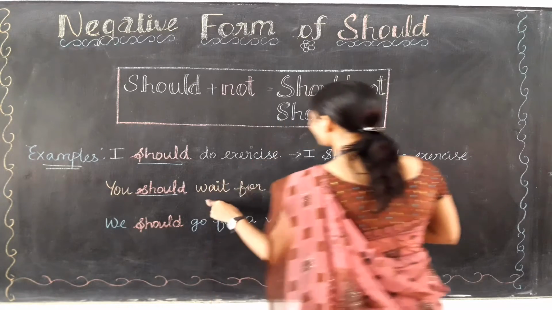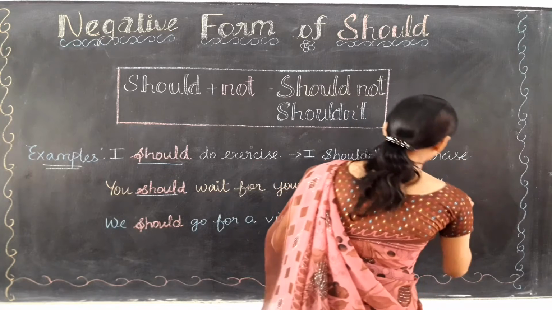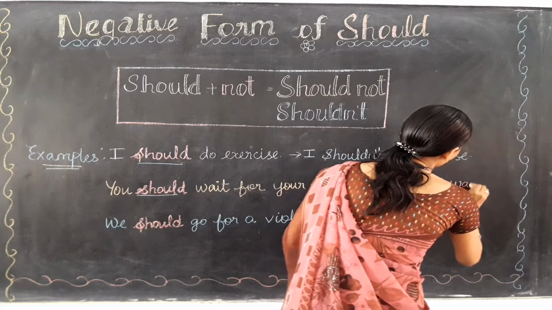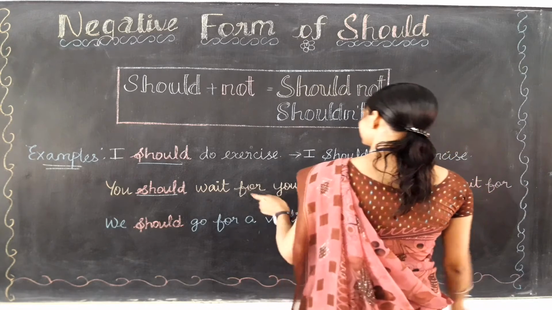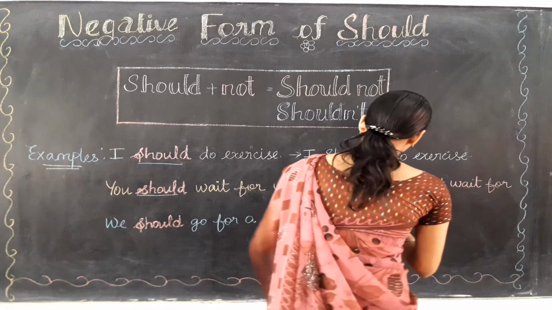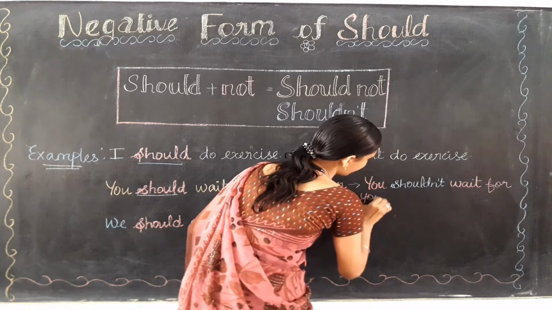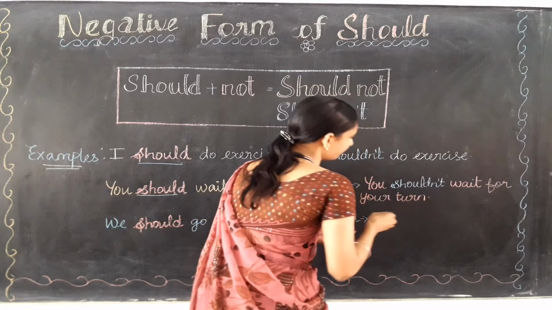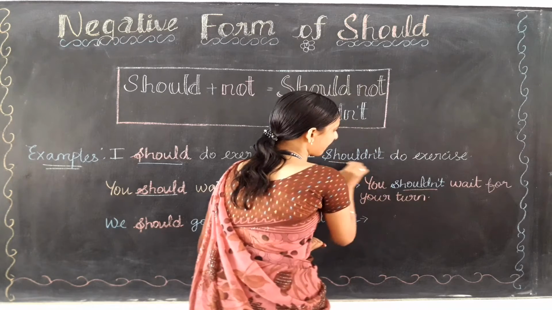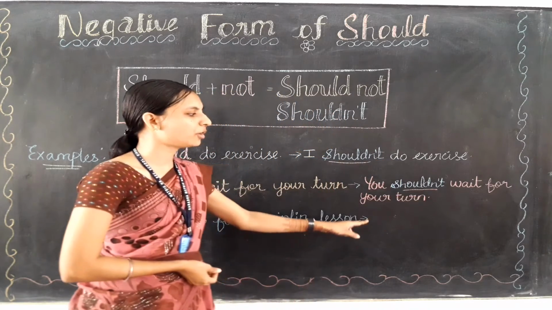What is the next word? Wait. Wait for your turn. You shouldn't wait for your turn.